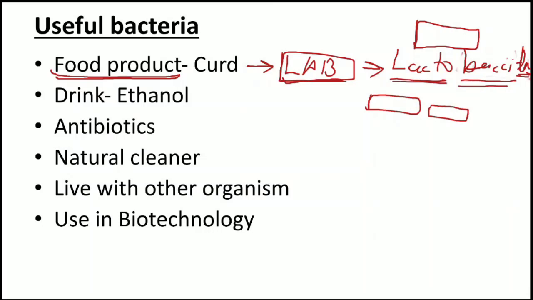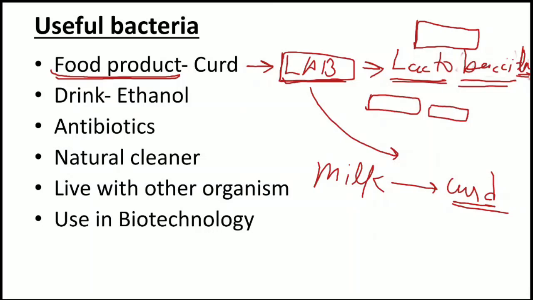Lactobacillus means they will act on milk. Whenever the word lacto comes, lacto means related to milk. So Lactobacillus converts milk into curd. What is the function of the Lactobacillus bacterium? They convert milk into curd.